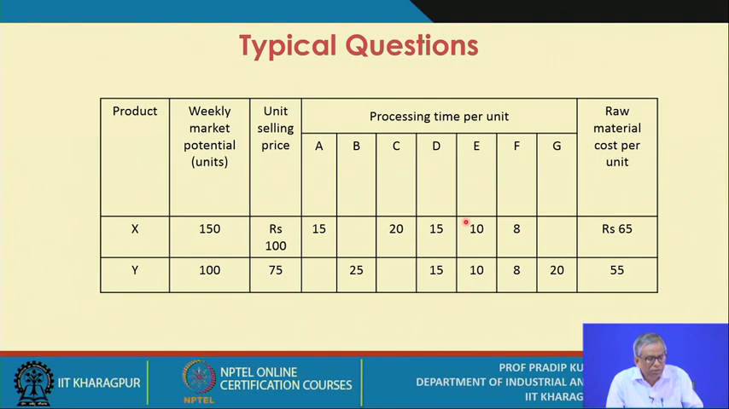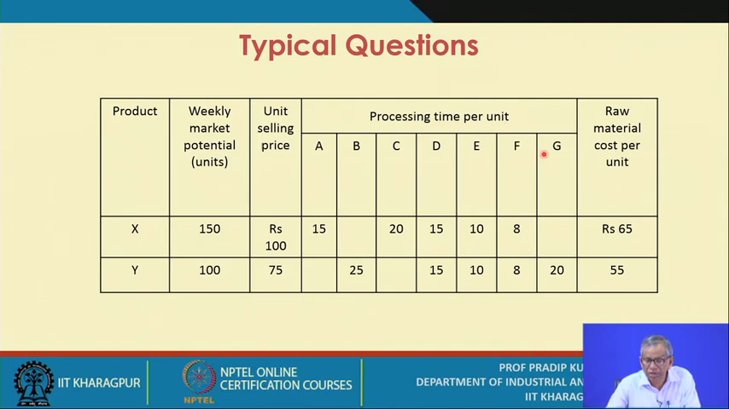So this way you represent the whole system. That means there are two products, X and Y. The weekly market potential, that means demand, is 150 units and 100 units. The unit selling price is rupees 100 and rupees 75 per unit, and these are the processing times per unit.